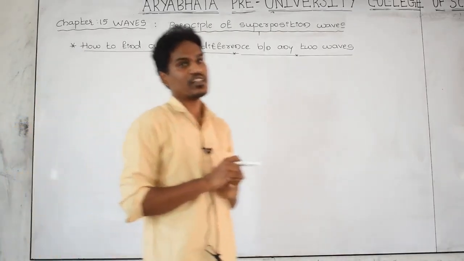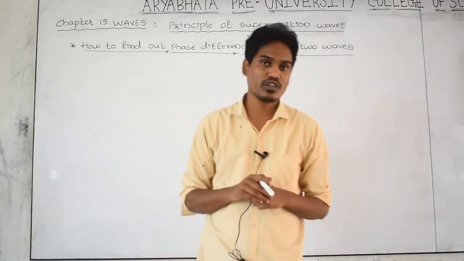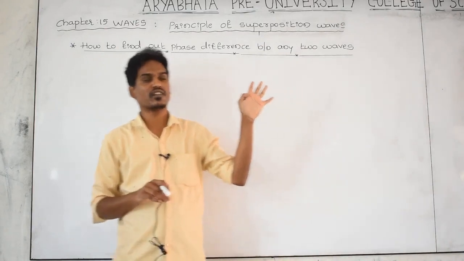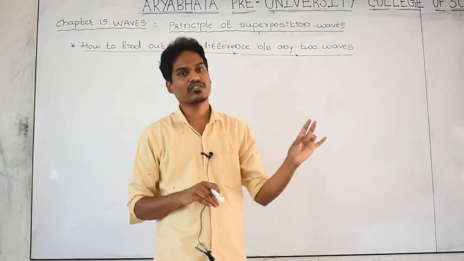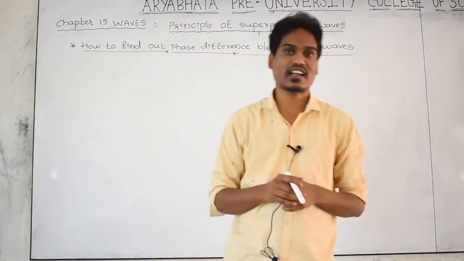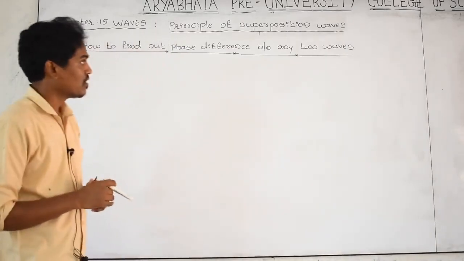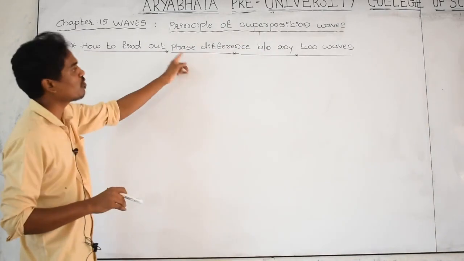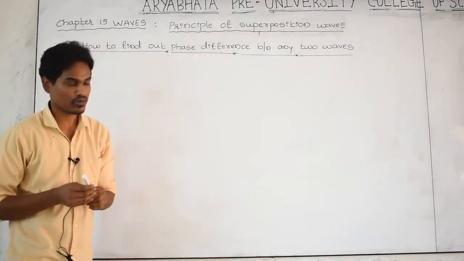In the concept of the terms associated with wave motion, we have studied many terms: frequency, time period, amplitude, wavelength, as well as phase angle. Regarding phase angle we have studied. Before going to types of superposition, you need to know how to find out the phase difference between any two waves.